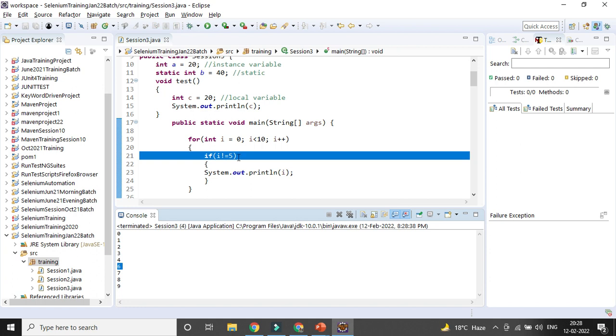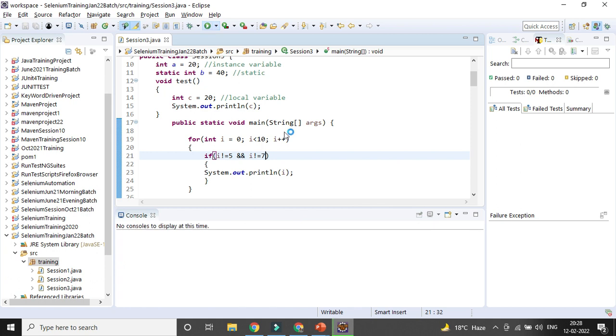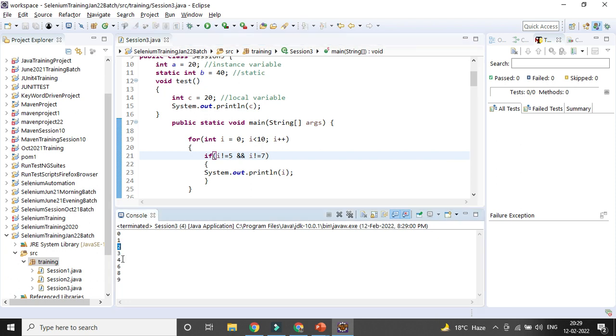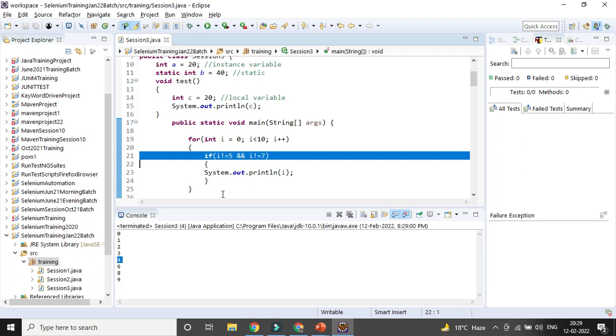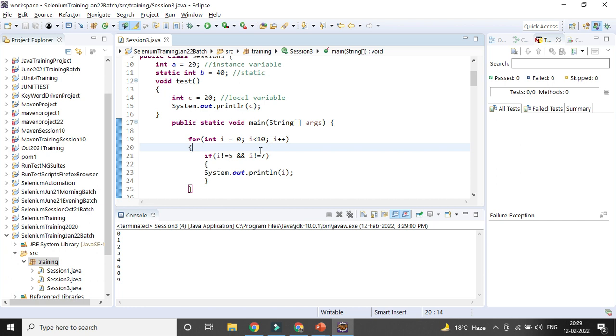If you want to give multiple conditions, like I don't want to go for 5 and also don't want to go for 7, you can give the ampersand sign and skip those things. That's how you can use different varieties of for loop. You can see 0, 1, 2, 3, 4 printed, 5 is not printed because I don't want it, 6 is printed, again 7 is skipped, and 8 and 9 get printed. Any questions? Is it clear?